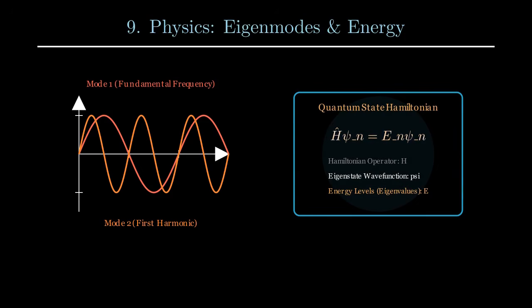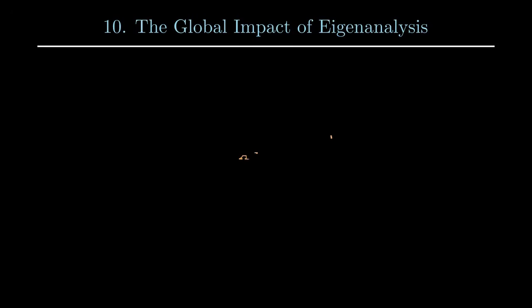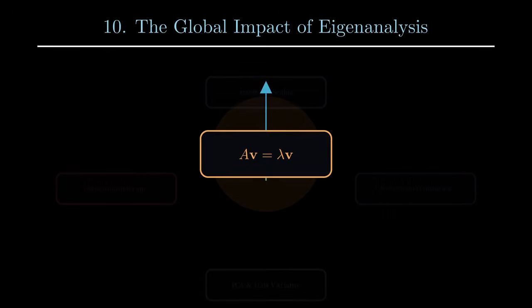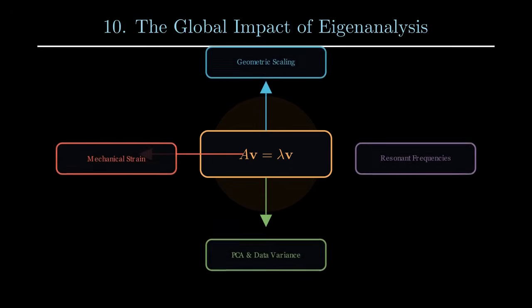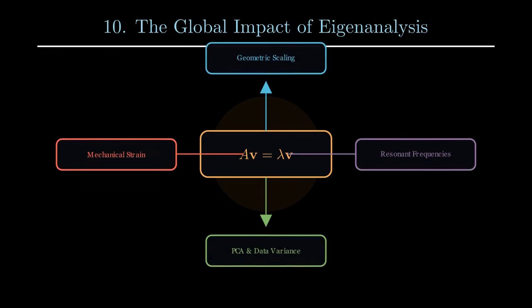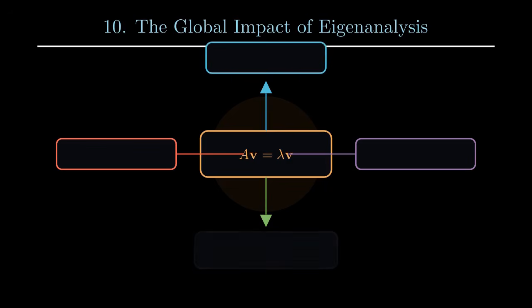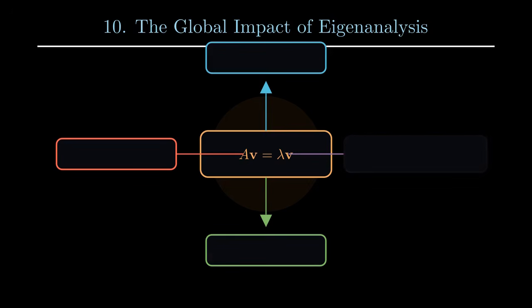In summary, eigenvalues and eigenvectors provide an elegant and intuitive framework for understanding how linear transformations act on space. They reveal the special directions, the eigenvectors, that remain invariant in their orientation, only scaling in magnitude. The eigenvalues quantify this scaling, acting as a direct measure of stretch, variance, or energy along those fundamental directions. From visualizing geometric deformations to compressing high-dimensional data or analyzing the stability of physical systems, eigenvalues are an indispensable tool that unlocks profound insights into the intrinsic properties of mathematical models and the real world.